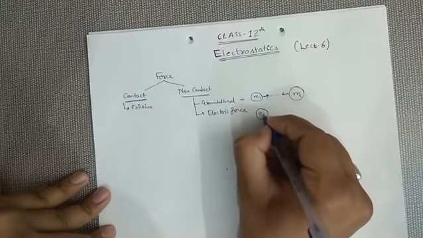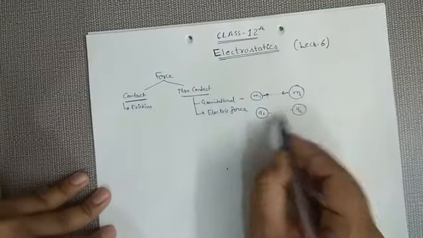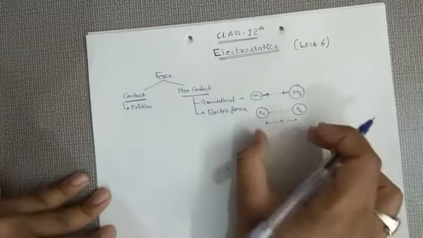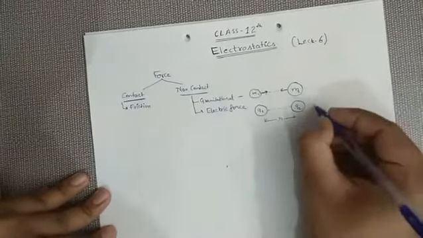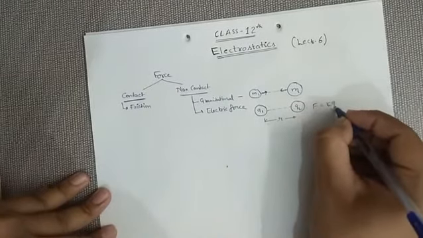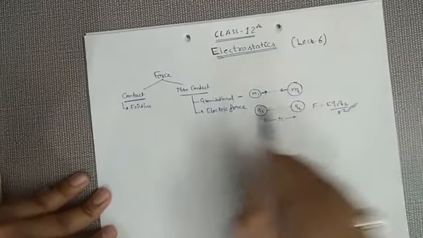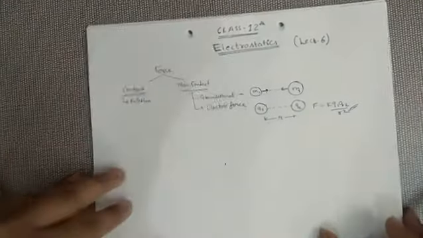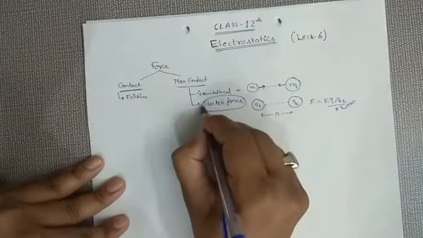If this is q1 and another charge is q2, they will also attract or repel if separated by distance r. So the force existing between them is also a non-contact force, which we gave as F equals k q1 q2 by r square. No contact is there. So in this chapter we are basically discussing electric force.